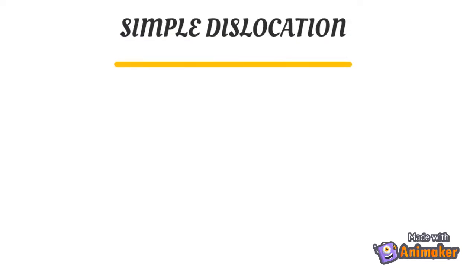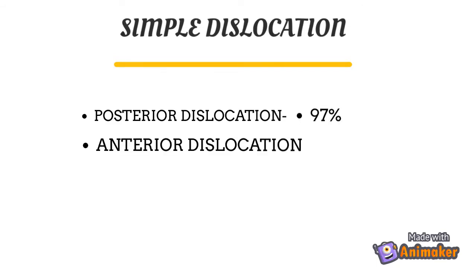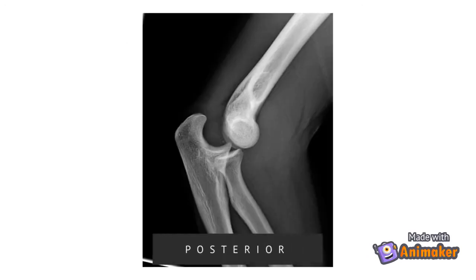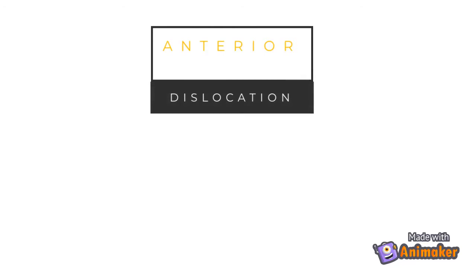Now coming to types of simple dislocation. It may be a posterior dislocation, which occurs in 97% of cases, or an anterior dislocation, which occurs in 3% of cases. This is an X-ray of a posterior dislocation in which the ulna has been knocked posteriorly. And this is a case of anterior dislocation in which the ulna has been knocked anterior to the humerus.